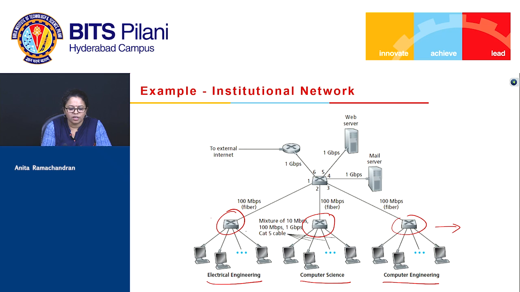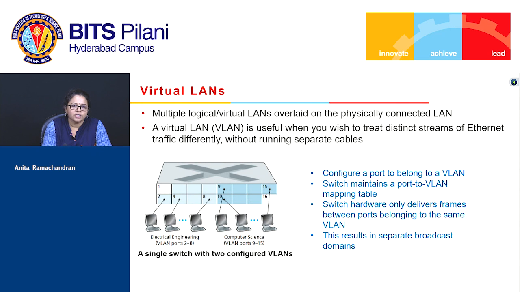This particular switch here, if we want to change the configuration, then what we do is we configure ports 1 to 8 as belonging to the electrical engineering department, and ports 9 to 15 as belonging to the computer science department, right? So that is a single switch that is configured with 2 different VLANs.